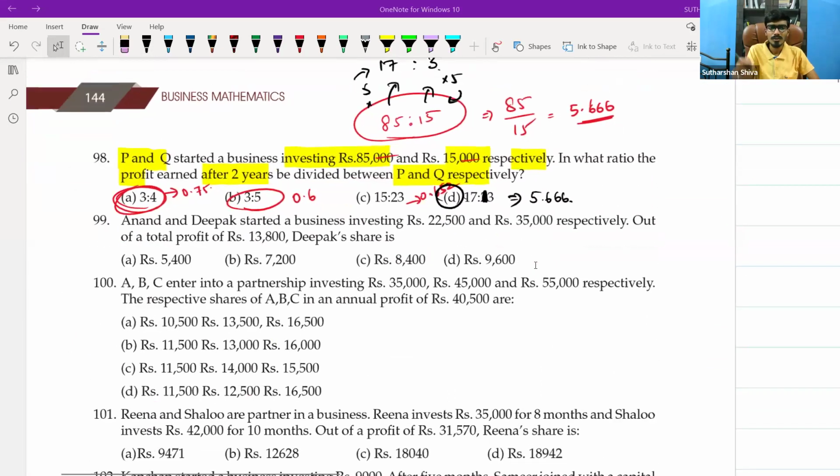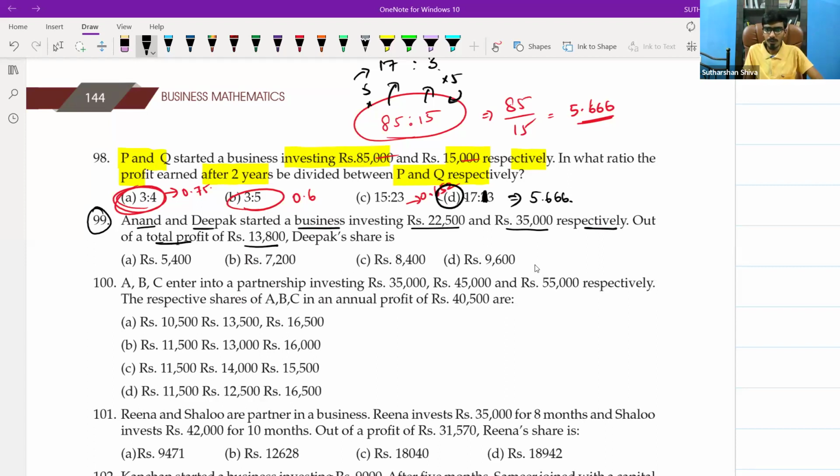Next, we will go to question number 99. Anand and Deepak started a business investing 22,500 and 35,000 respectively. Out of a total profit of 13,800, both started in the first month of the business, for a tenure of 1 year. So the starting point remains the same, and only the capital differs. We will go with the capital ratio.